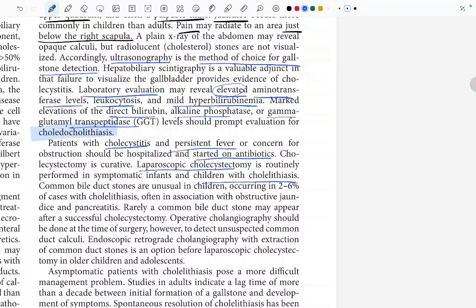Common bile duct stones are unusual in children, occurring in 2 to 6% of cases with cholelithiasis, often in association with obstructive jaundice and pancreatitis. Rarely a common bile duct stone may appear after a successful cholecystectomy. Operative cholangiography should be done at the time of surgery. However, to detect unsuspected common duct calculi, endoscopic retrograde cholangiography with extraction of the common duct stones is an option before laparoscopic cholecystectomy in older children and adolescents.